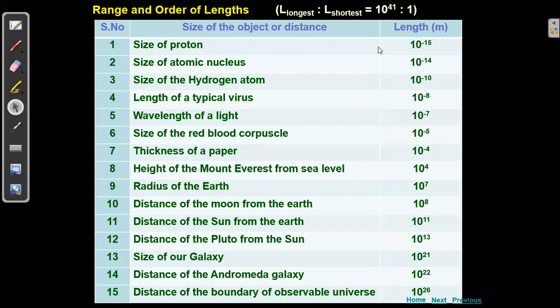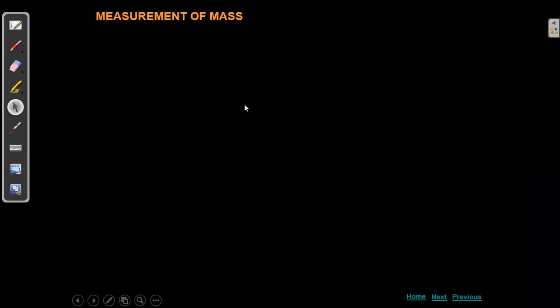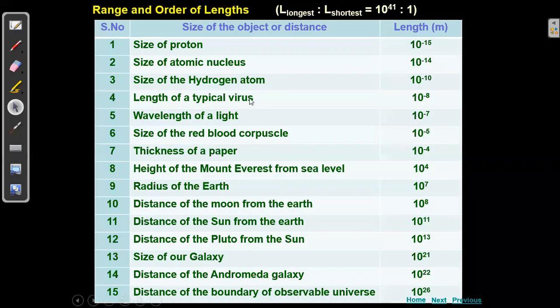You don't need to learn this by heart, you don't need to remember this. If you know it, it's enough. Next, further, measurement of mass. Let me know if it is clear. Clear, sir. Is anyone having any doubt? No, sir. We'll continue further. About length, how we measure, what is the shortest one, what is the longest one, we came to know.